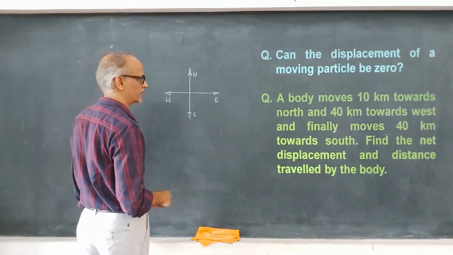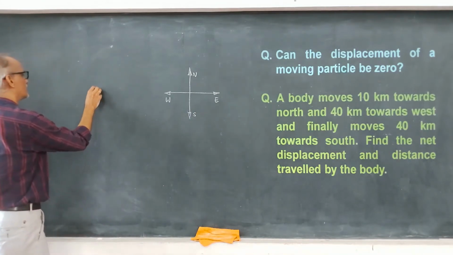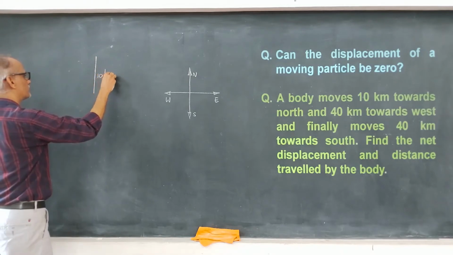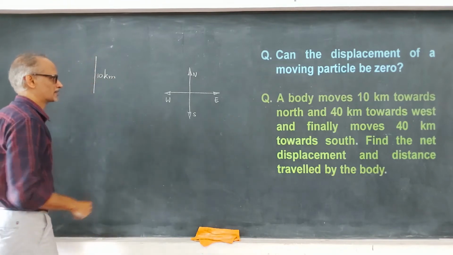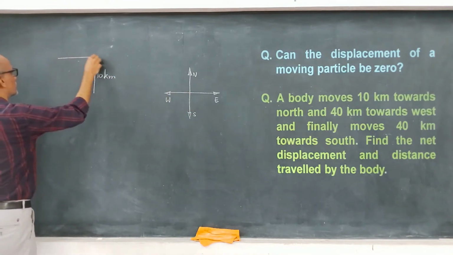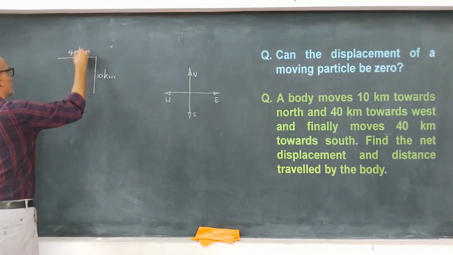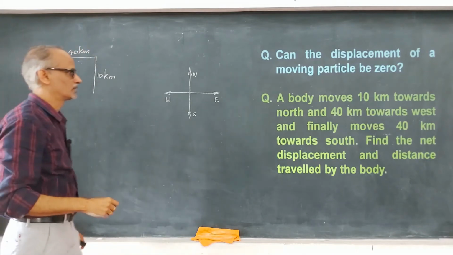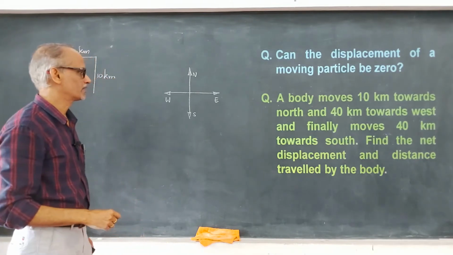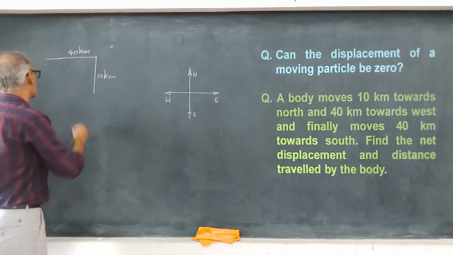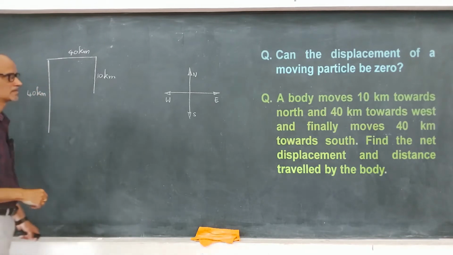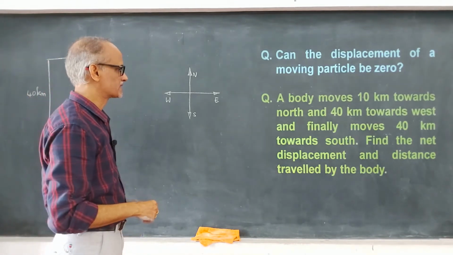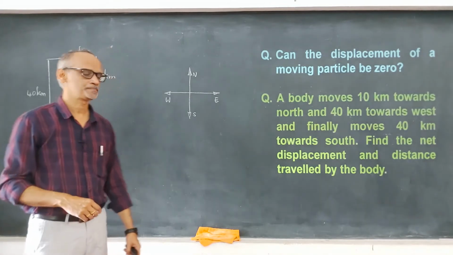So, a body moves 10 km towards the north. So, that's what I'm doing, right. So, this is 10 km north, and 40 km towards the west. So, like this is 40 km west, and finally moves 40 km towards the south. So, further 40 km. Okay, so this is 40 km towards south. Find the net displacement and the distance travelled by the body.